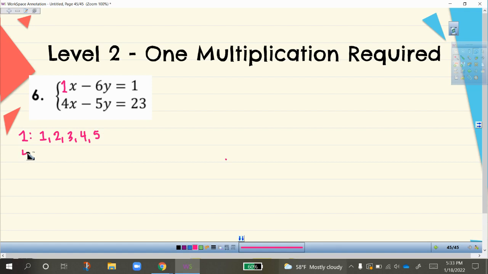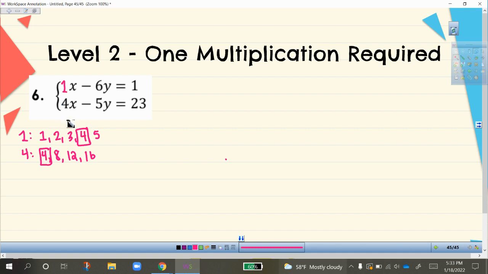Okay. Now I'm going to find the multiples of 4. 4 times 1 is 4. 4 times 2 is 8. 4 times 3 is 12. 4 times 4 is 16. And I'm going to stop there. Do they have any in common? Yes, they do. And so I want the smallest number that they have in common. The smallest number that they have in common is 4.